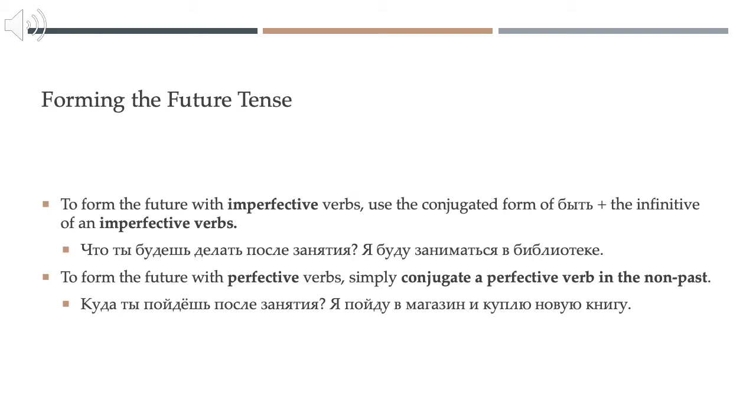To form the future tense, you can do it in two different ways, depending on whether the verb is perfective or imperfective. So as we learned in the last lecture, to form the future with imperfective verbs, we use the conjugated form of быть plus the infinitive of the imperfective verb.